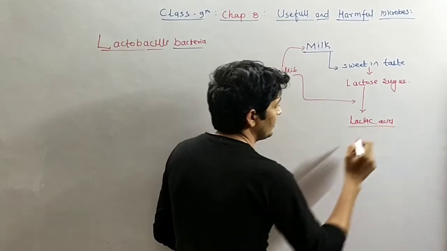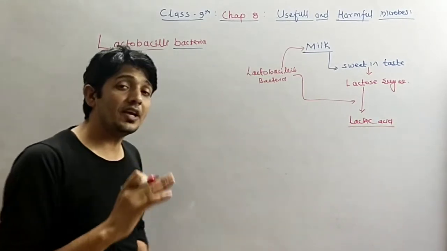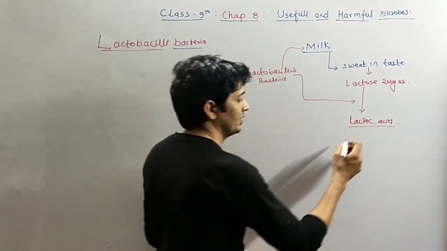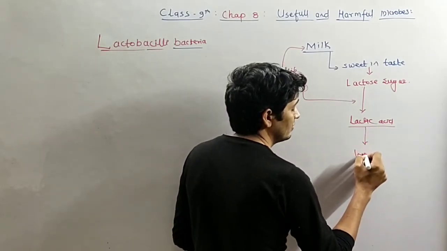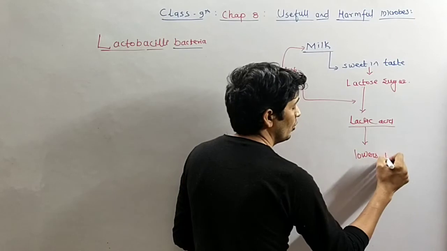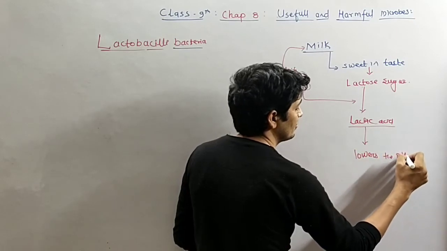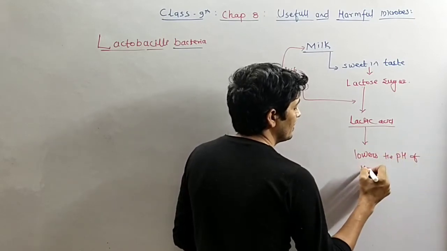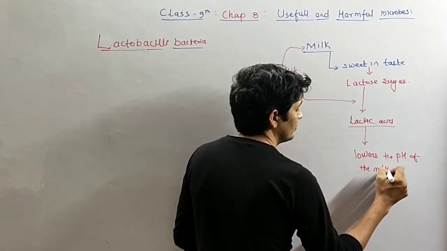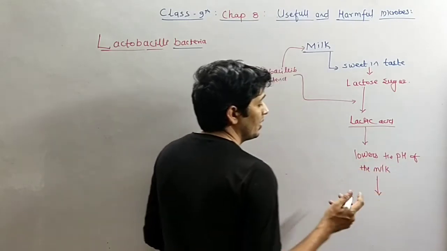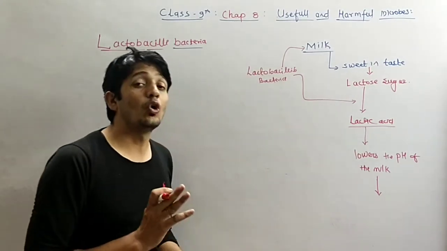This lactic acid lowers the pH of the milk and the milk starts coagulation.